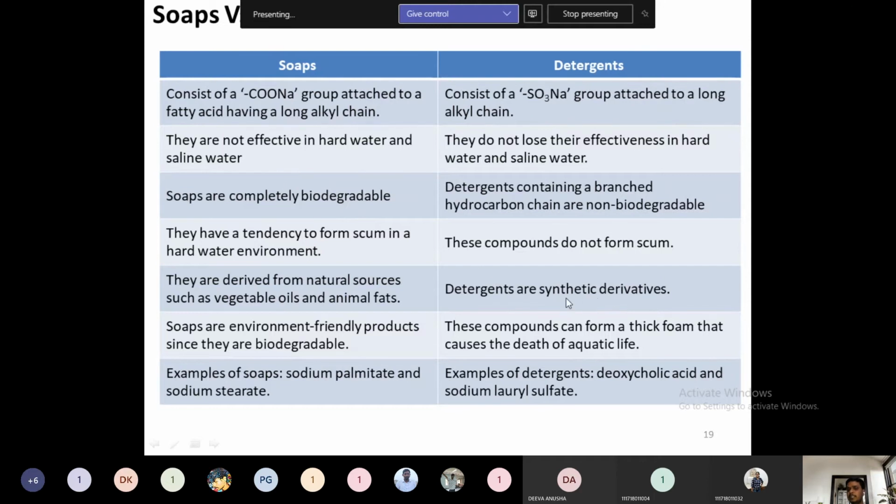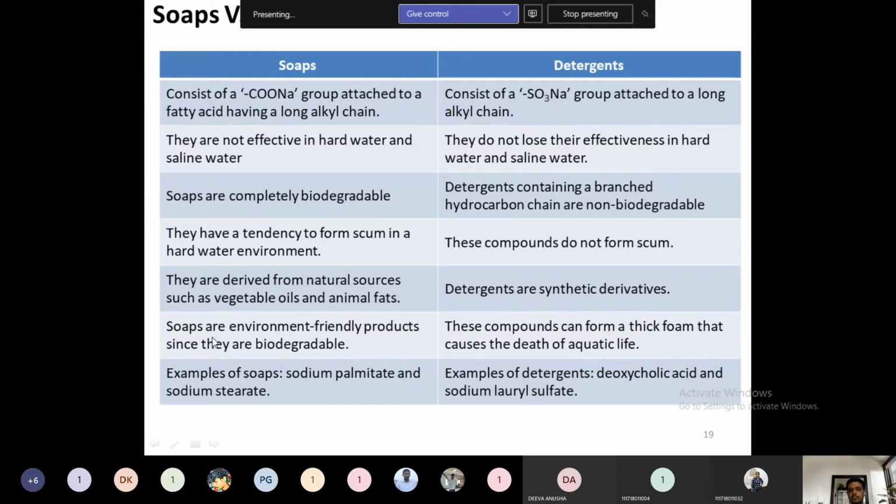But detergents are synthetic derivatives. They can also be derived from some petrochemical components. They can be derived from the fatty acid composition also. But excessively they are charged with builders, external synthetic builders. Because of that they are non-biodegradable.